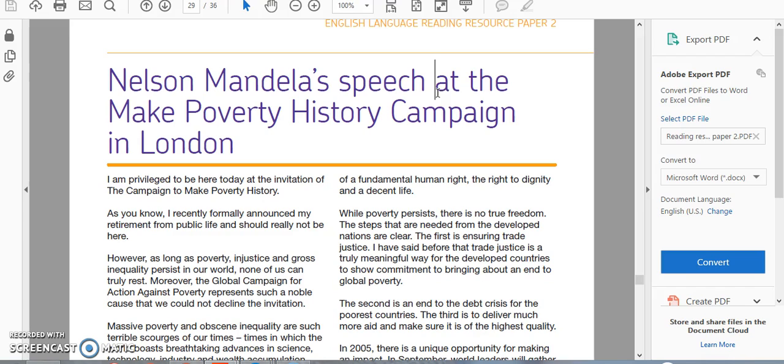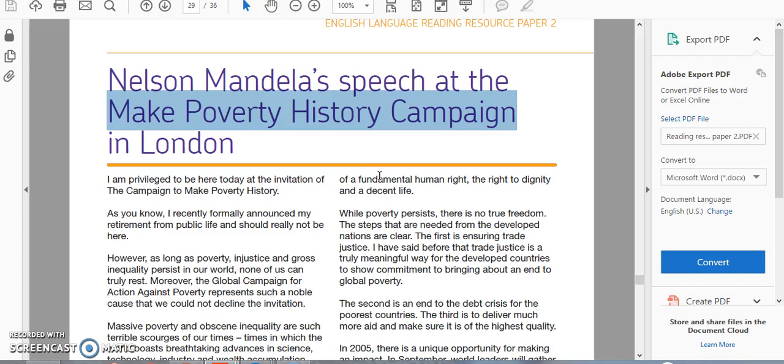So we've got genre. Audience. Well, the audience is a group of people who are obviously very interested in making poverty history. So he's given a speech to a large group of people who have some sort of interest in making poverty history, in closing the massive gap in terms of inequality in the entire world. Okay, so